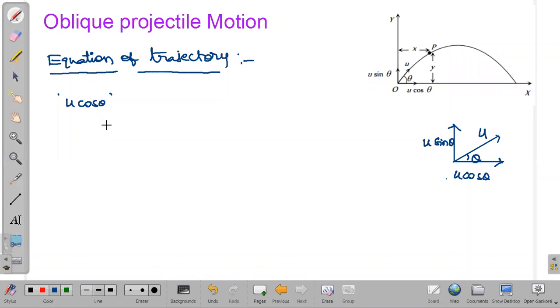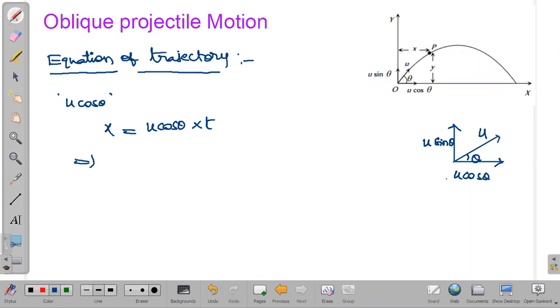So distance is equal to speed into time. Speed along the x direction is u cos theta, into time, which I am writing as t. So u cos theta into t is the distance traveled along the x-axis up to this point P. Individually I am writing.